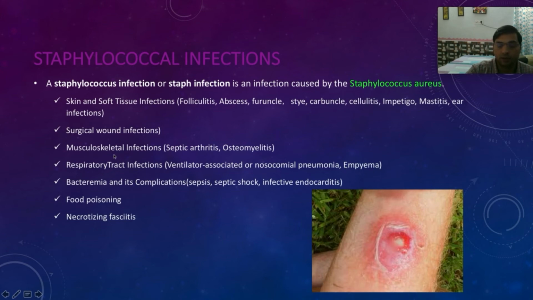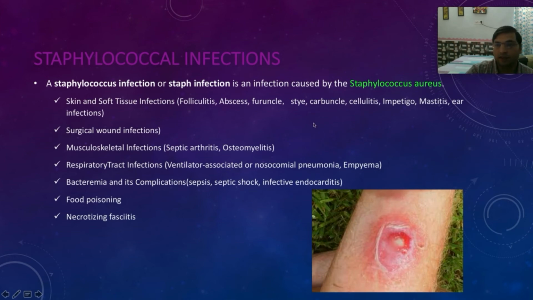Then the staphylococcal infections are majorly known to cause infections over the skin, right? Skin or soft tissue. For example, this is a carbuncle basically, right? Cellulitis, furuncle. Furuncle is infection of the many hair follicles, right? Folliculitis is infection of one hair follicle, right? Abscess, this could be an abscess also, right? If the abscess is big, we call it as carbuncle, right? So carbuncle, cellulitis, impetigo, again infection of the skin, mastitis, right?